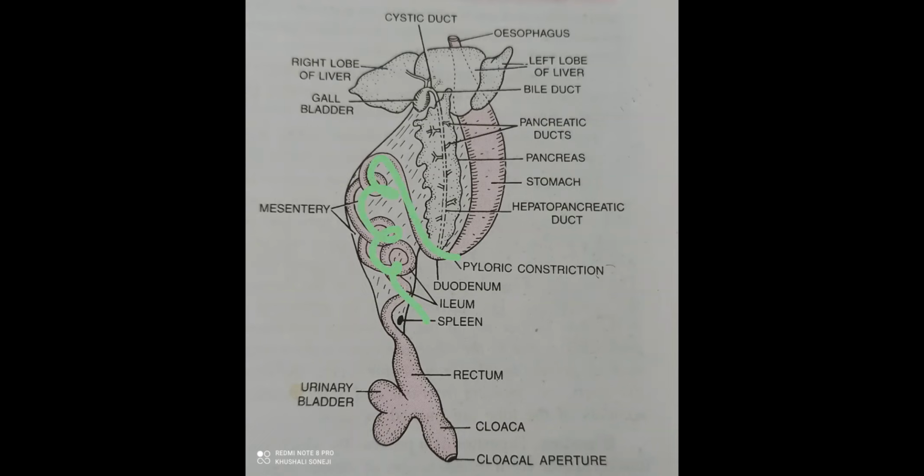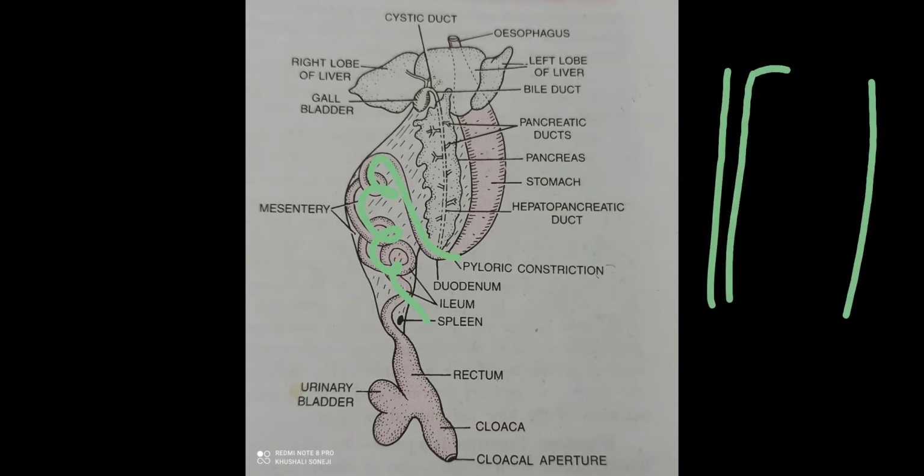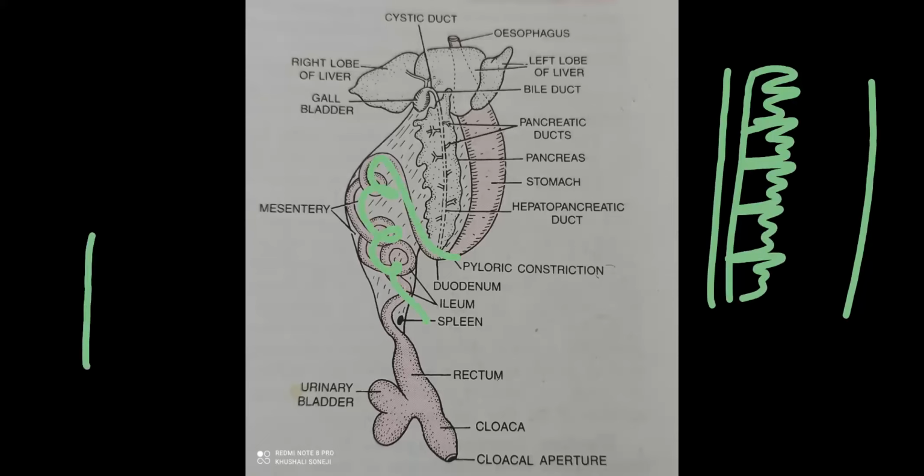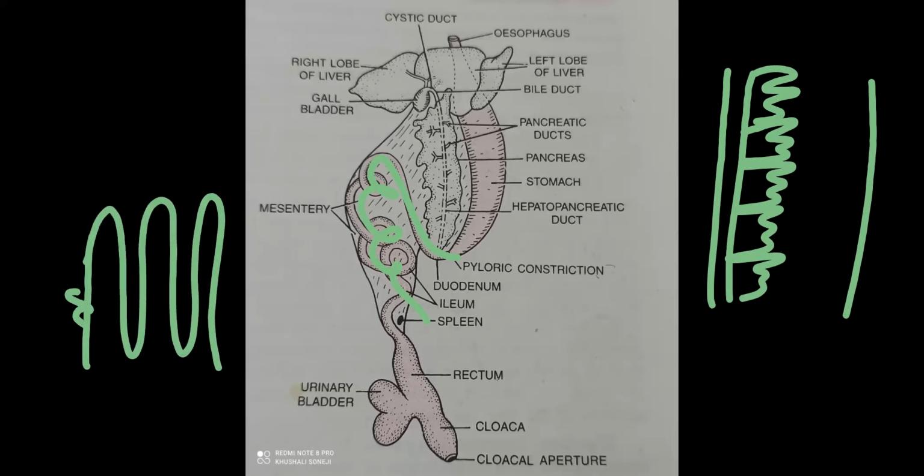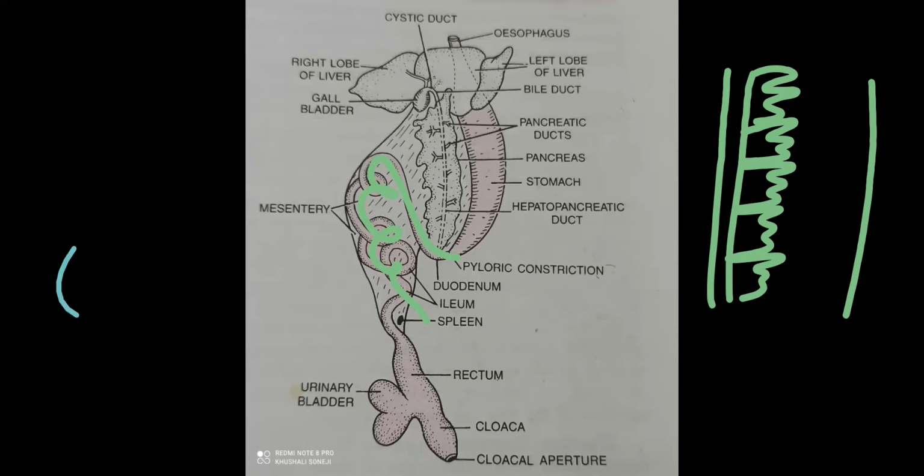When we see the structure of the small intestine, the inner wall has finger-like projections that we call villi, and on them the microvilli are also present. Suppose these are the villi, right? On which further foldings are there that we call microvilli.